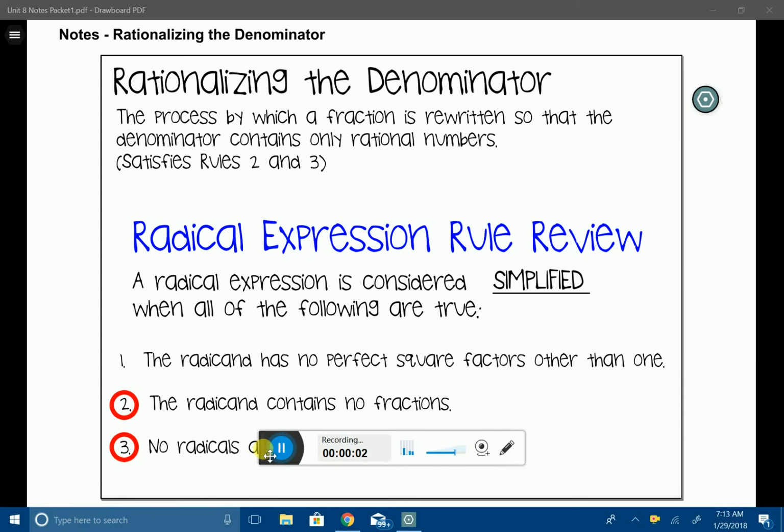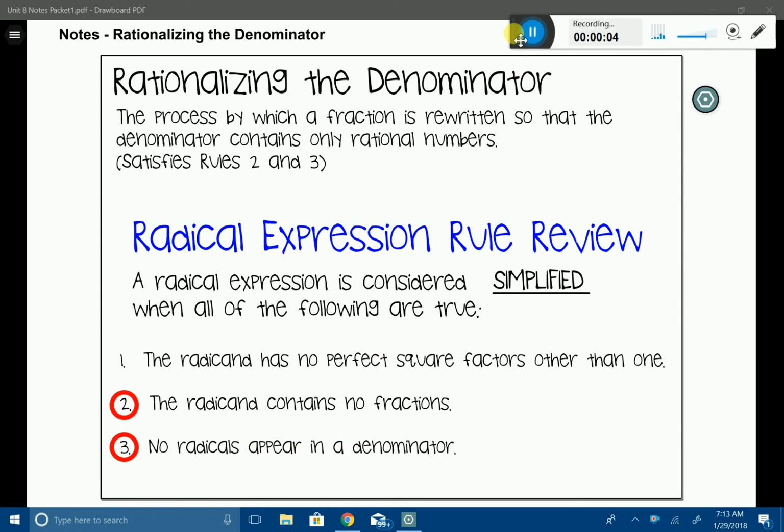In this lesson, we're going to talk about rationalizing the denominator. What rationalizing the denominator is actually doing is the process by which a fraction is rewritten so that the denominator contains only rational numbers. And basically, if you remember back a couple sections ago, we talked about the rules that need to be satisfied in order for a radical to be simplified.